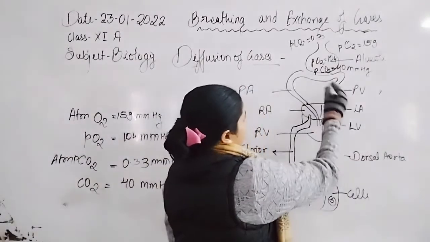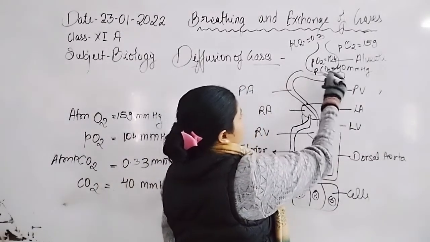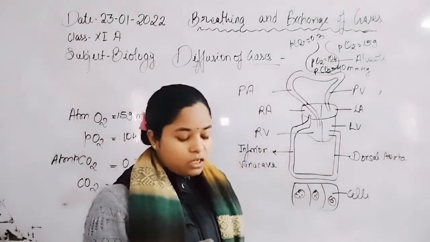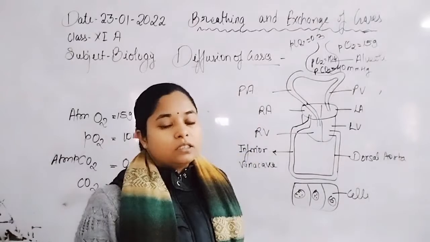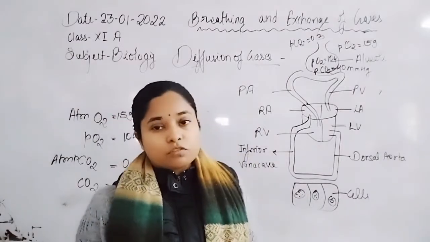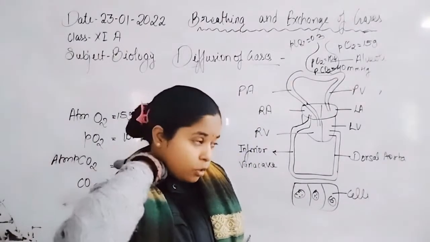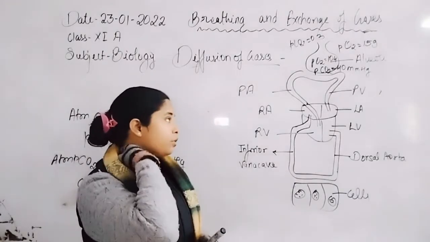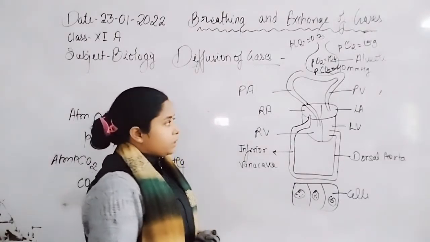Now, the carbon dioxide which is filled into the lung alveoli is greater in amount as compared to the atmosphere, so carbon dioxide moves from the lung alveoli into the atmosphere, from high pressure to lower pressure.